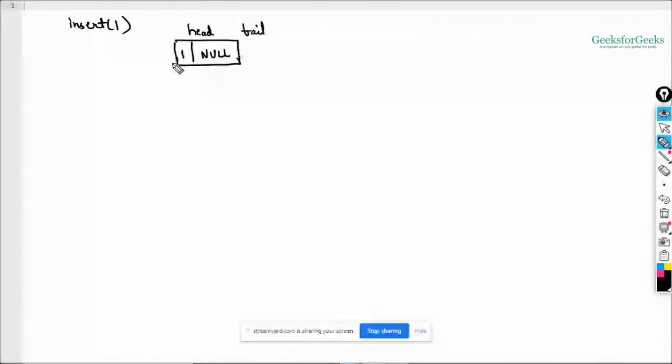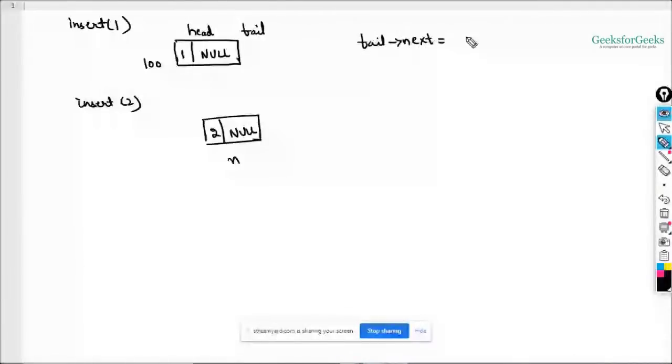Now you need to insert 2. So a new node will be created with data 2 inside it, and this will be null, right? So this is your new node, and what you are doing is, in tail's next, you need to put the address of n, the new node, right? Say this is at 200, so you need to write 200 here. Okay, and this link will be created, and then do tail is equal to tail's next. So now your tail will come here. This will be your tail now, right?